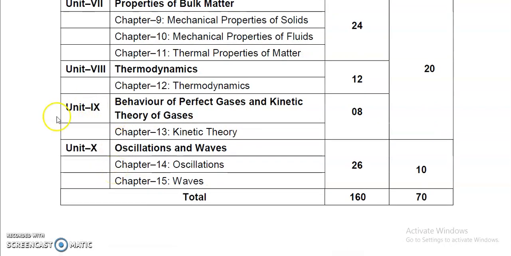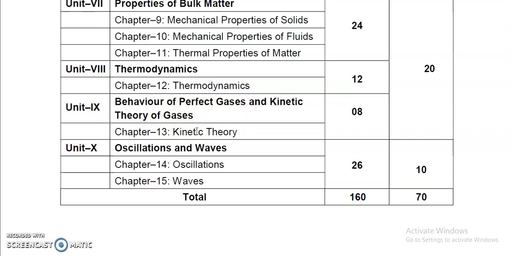Next to it, unit number 9. Unit number 9 consists of only one chapter, that is kinetic theory, right? Kinetic theory, I complete it. The complete name of this chapter is written over here: behavior of perfect gases and kinetic theory of gases. So in this chapter we'll study about the kinetic theory of gases.